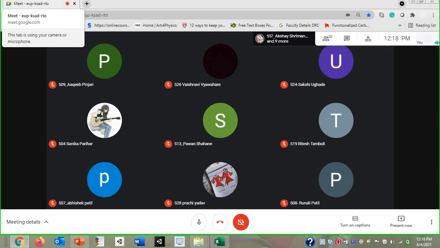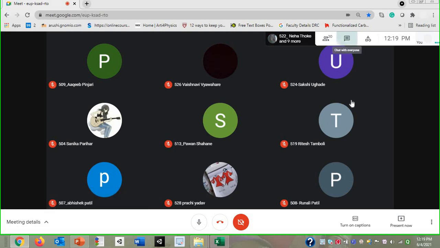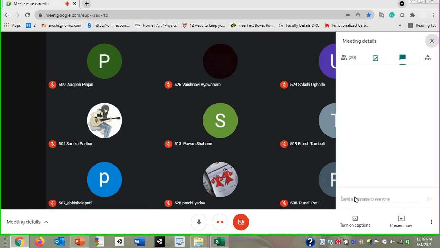Okay, so first we will see optical flatness, and for that I would like to ask you, if I mention this term optical flatness, I put the word in the chat box so you can see. By seeing this word, what comes to your mind? Optical flatness, what will it be? Can you give me the meaning of those two words? Yes, Prachi?